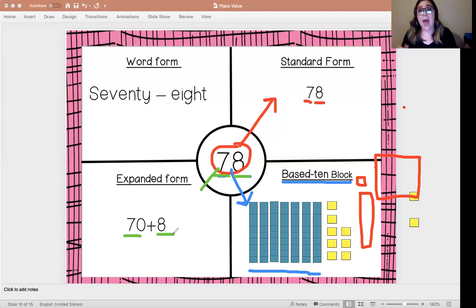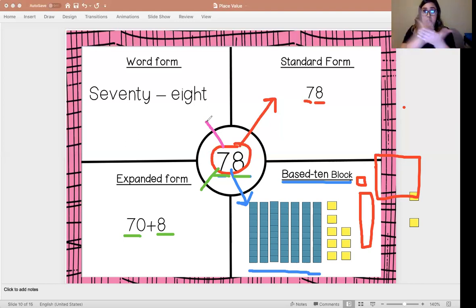And then the last form that we're going to talk about is word form. That means you're just writing the word with letters. That's it. And if you don't know how to spell a word, what should you do? Sound it out. Very good. Sound out that word. Word form, you're just writing it with letters.